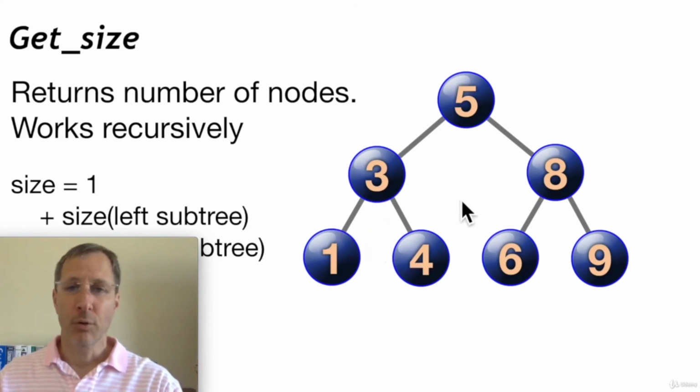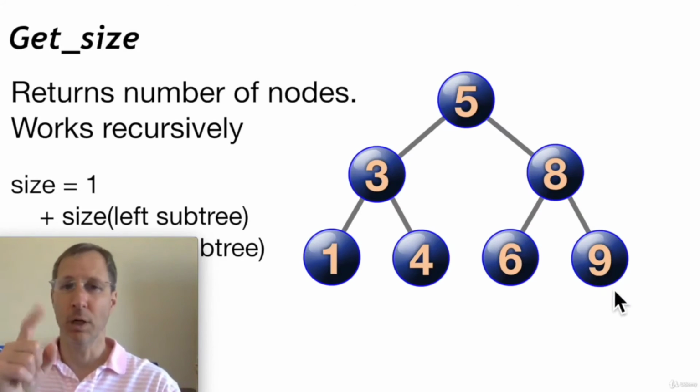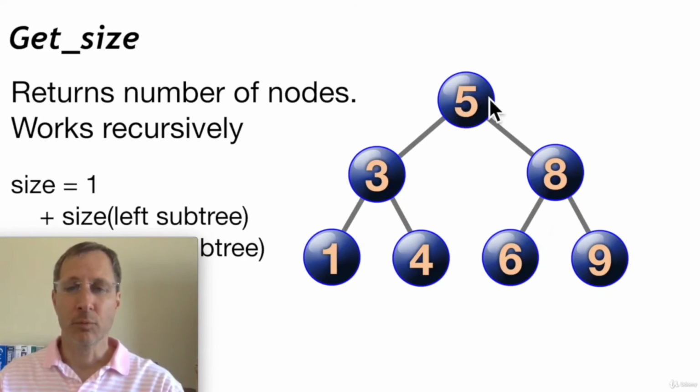So we call the get size function recursively as we descend down the tree, and eventually we get down to leaf nodes and return a 1. Oh yeah, this is a leaf node, size equals 1. And so all those 1s get added back up as we retreat back from the call stack.